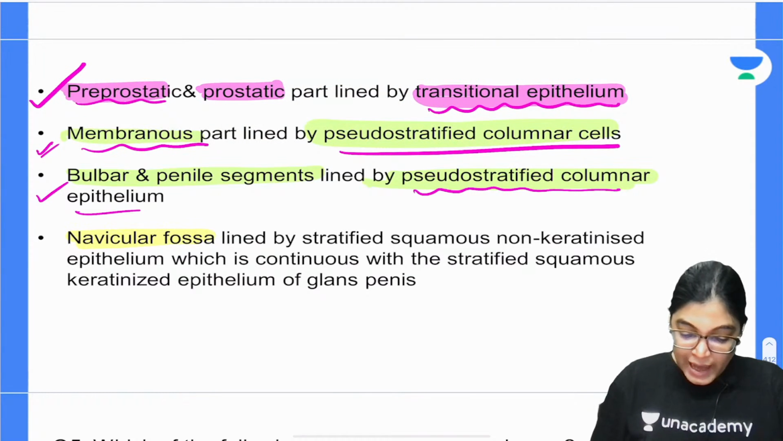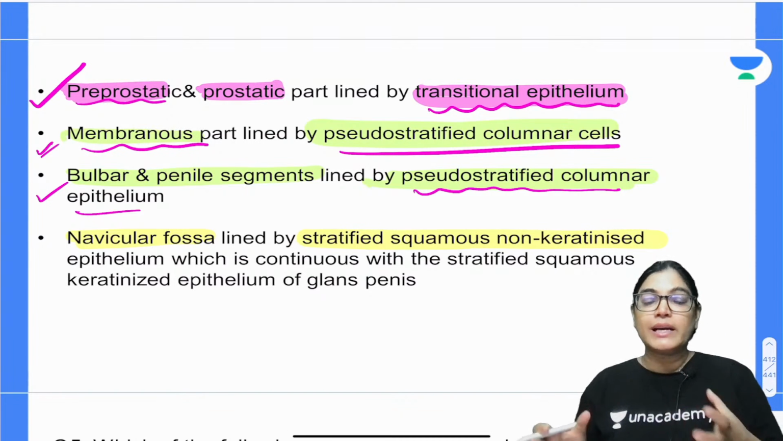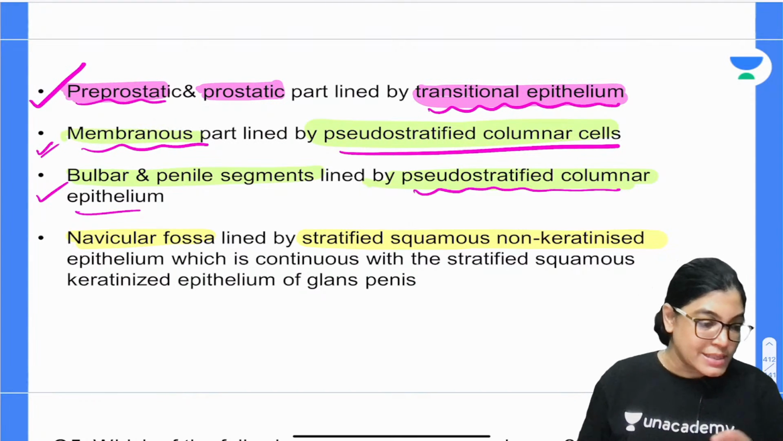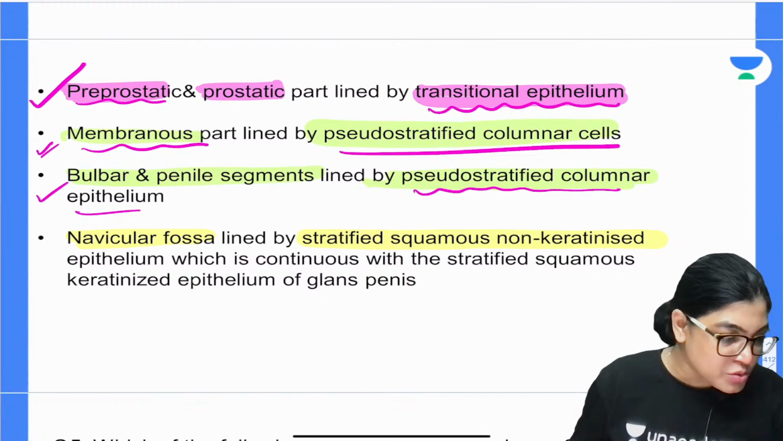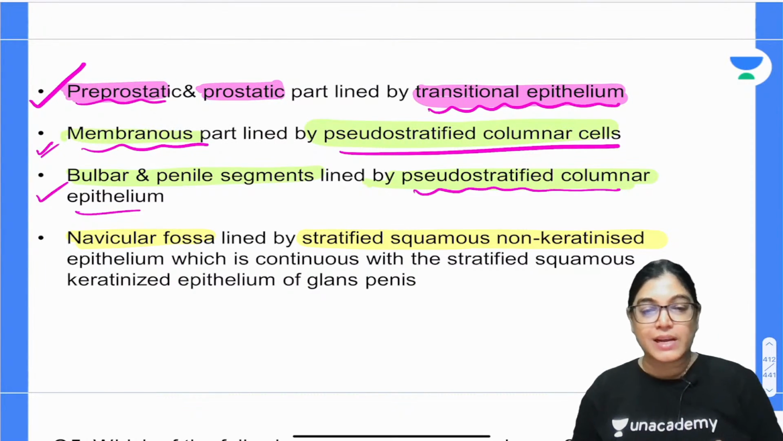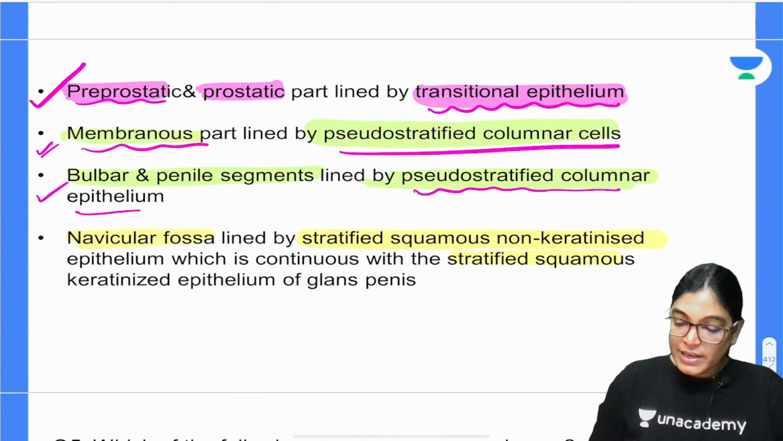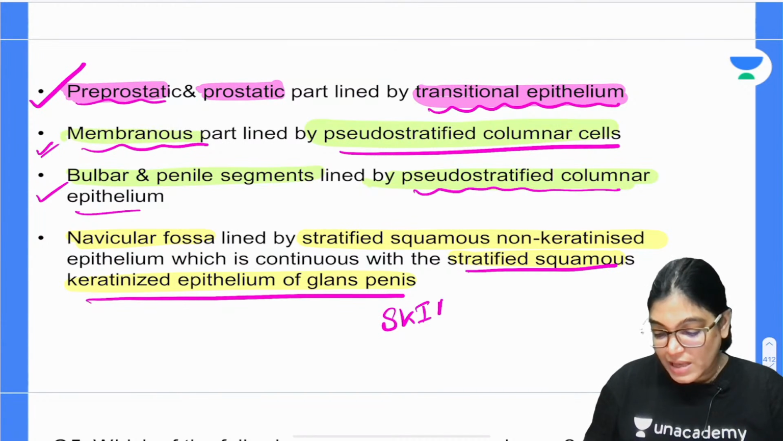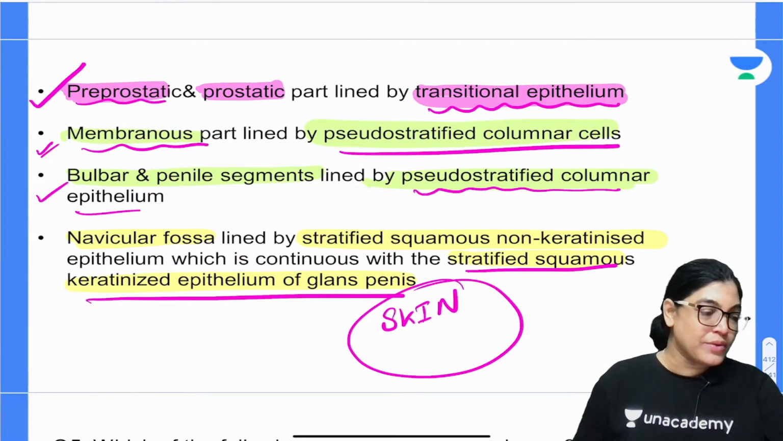Now, coming to the next: the navicular fossa is lined by stratified squamous non-keratinized epithelium. Why non-keratinized? Because it is not exactly onto the skin. If we go more distally, yes, the urinary bladder also has transitional epithelium, you are absolutely correct. But going more distally, the epithelium changes into stratified squamous keratinized epithelium at the glans penis, because it is very close to the skin. So the lining epithelium will be similar to the skin. Is it clear to everyone?